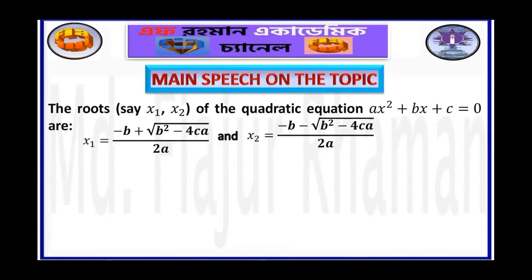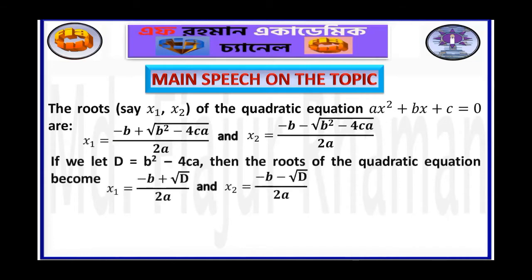We have already discussed and obtained these roots in our previous class. However, if we let d is equal to b square minus 4ac, then the roots of the quadratic equation become x1 is equal to minus b plus square root of d by twice a, and x2 is equal to minus b minus square root of d by twice a.